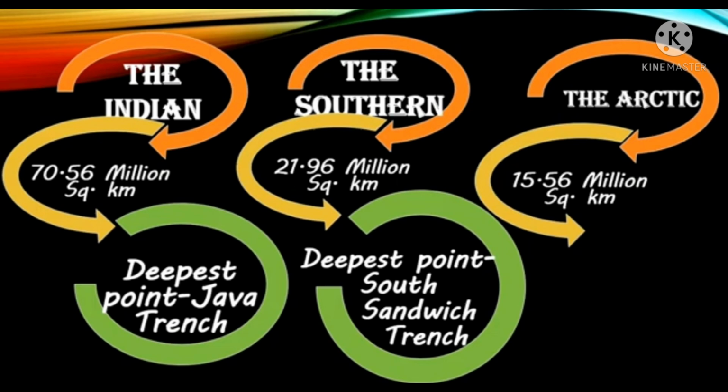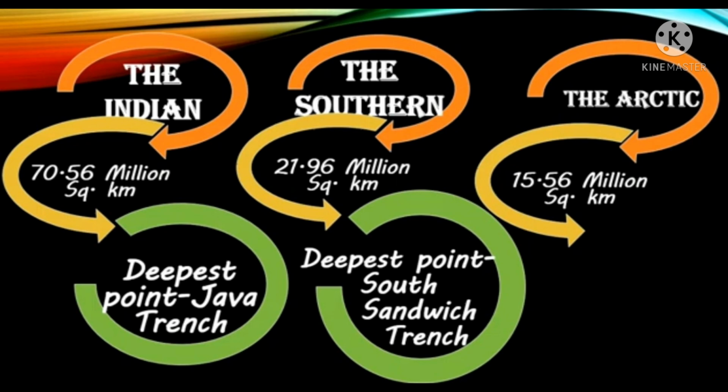The water in this ocean is very cold. Much of it is covered by sea ice. The deepest point in this ocean is South Sandwich Trench, with a depth of 7,235 meters. The Arctic Ocean. The Arctic Ocean is the smallest ocean. It covers an area of 15.56 million square kilometers. It lies within the Arctic Circle.